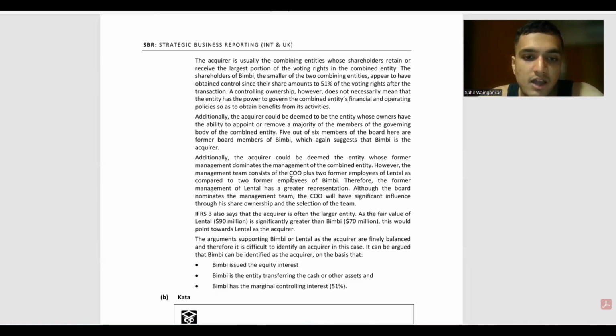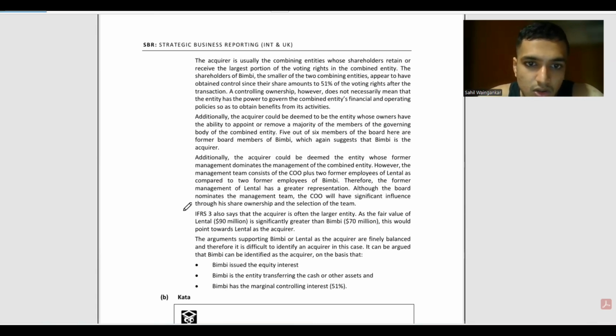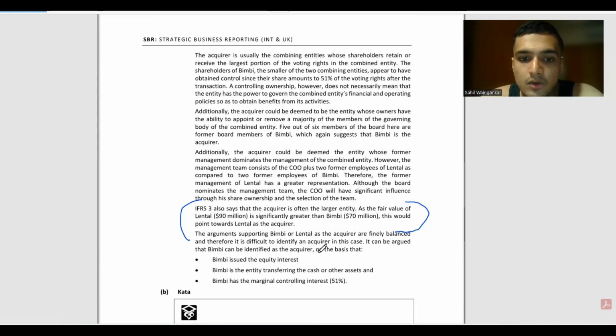IFRS 3 also says that the acquirer is often the larger entity, as the fair value of Lenthal is $90 million, which is significantly greater than $70 million. This would point towards Lenthal as the acquirer. ओके, तो ये फेयर वैल्यू ऑफ दैट मार्केट भी है, कंसिडर किया जाता है। ये देखो, IFRS 3 also says that the acquirer is often the larger entity, as the fair value of Lenthal is 90 million, significantly greater than Bimbi. This would point to Lenthal as the acquirer.